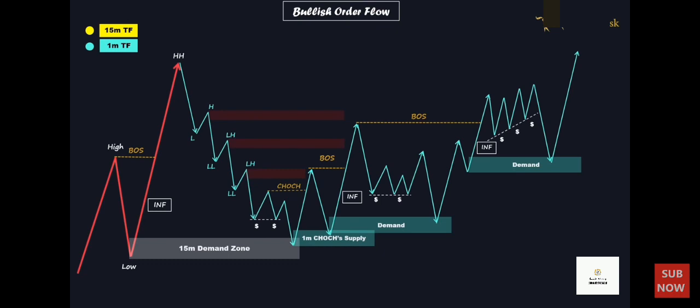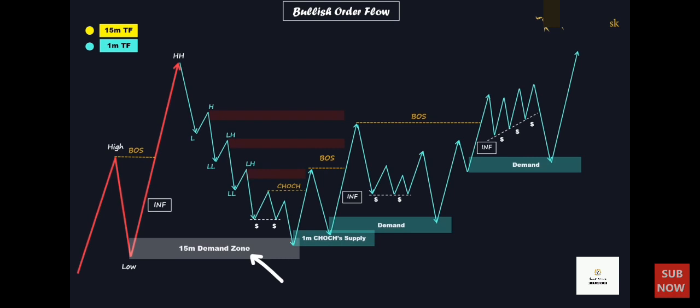If you miss the change of character or flip pattern, or if the price action doesn't provide an opportunity to enter the market, then taking the continuation trade becomes the easiest and safest way to execute trades. Imagine we have a bullish structure on the 15-minute time frame in which we're conducting our market analysis. Price has created a series of break of structures to the upside. And if we look at the most recent BOS, we see that price has formed a perfect unmitigated demand zone located at the extreme, with inefficiency placed above.